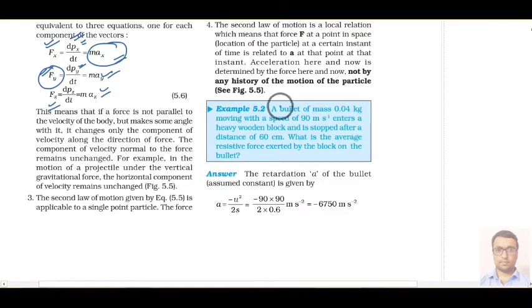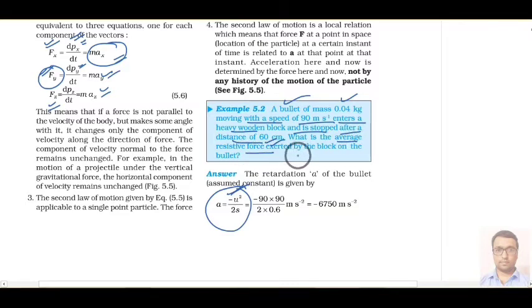In this example, it is saying that a bullet of mass 0.04 kg is moving with some speed, 90 meter per second, and enters a very heavy wooden block. It stops after a distance of 60 centimeter. So what we will do, we will first try to calculate the acceleration, and then it is asking how much is the average resisting force acting on that block or bullet.